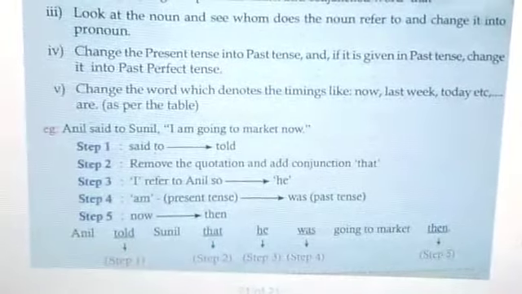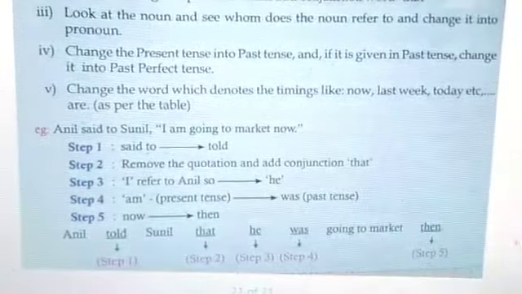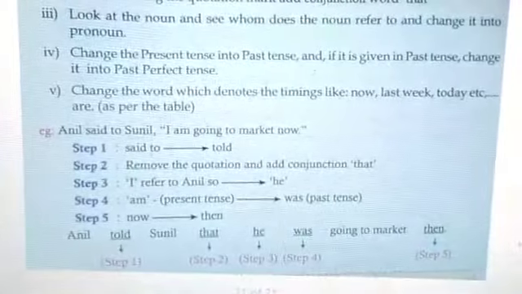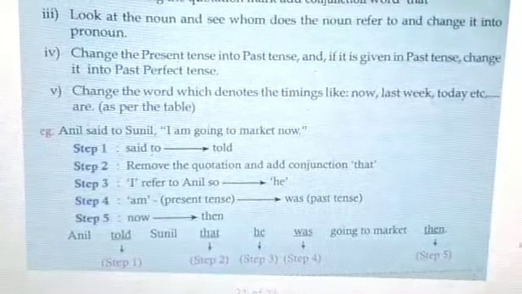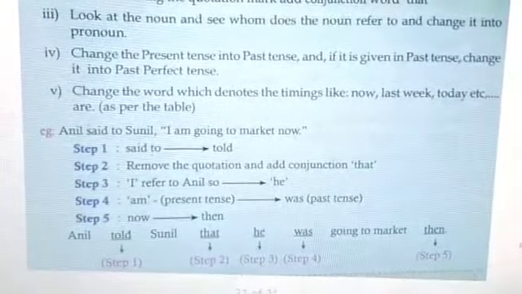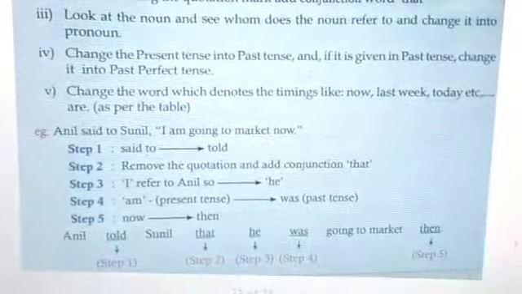Okay, so I have given the step 1, step 2 you see. Step 1 is changing said to told. Then step 2 is that, and step 3 pronoun, okay, he. Then step 4 is changing the verb to was. Then the last step is then. Now is becoming then.